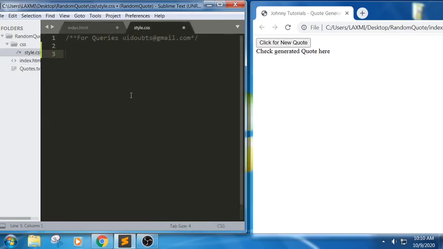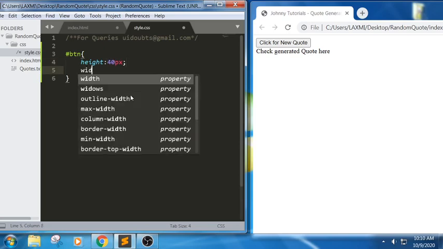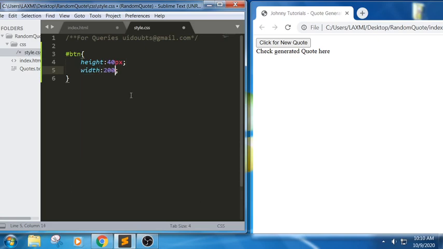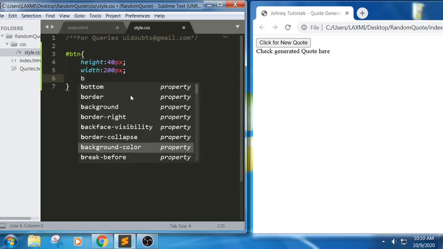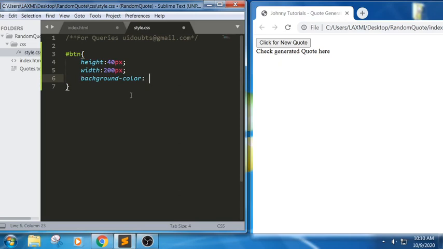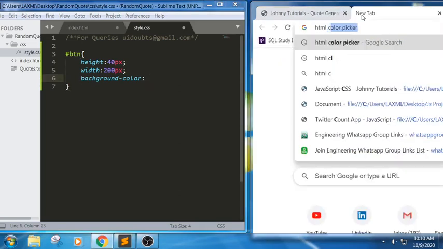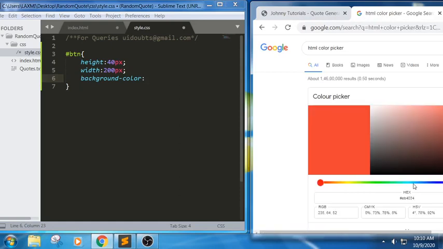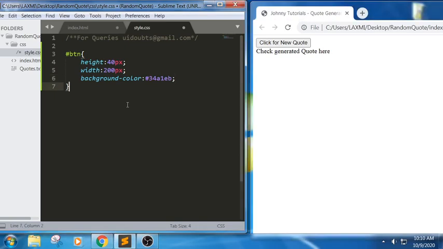First one is ID here, height, height 40 pixel, width some 200 pixel, background color, let me take some random color here, HTML color picker. You can use any of the notation, like you can also name random color also. We got it.